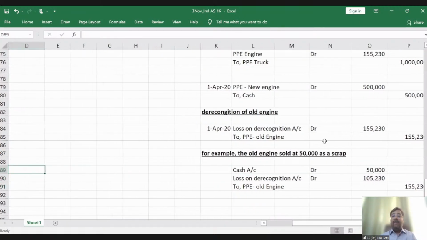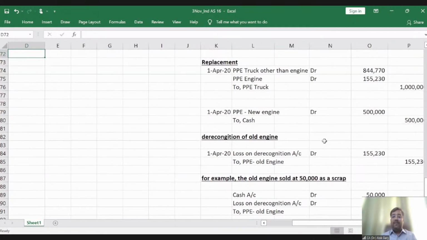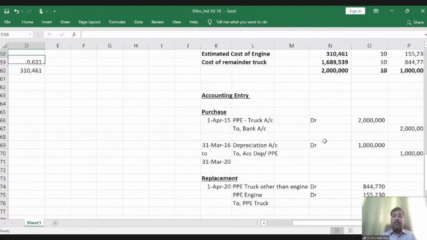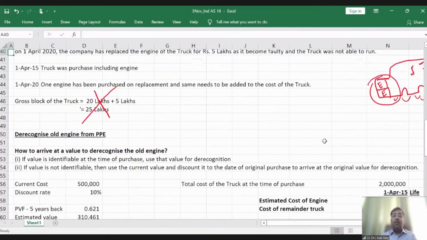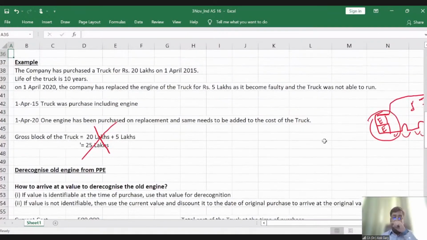So friends, when you are incurring a major replacement, major expenditure, major overhauls, major inspection, at that point of time, you have to derecognize the old component from the gross block, old component from the carrying value, so that in one asset, two components will not be capitalized, because the future economic benefit has been given by the one component only. Let me look if you have any query.